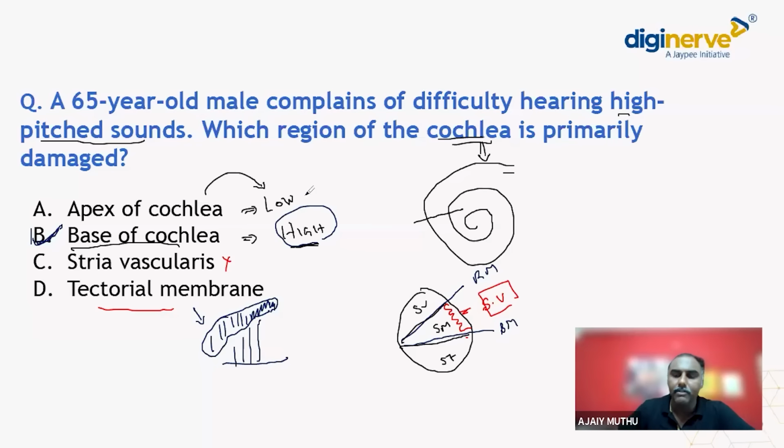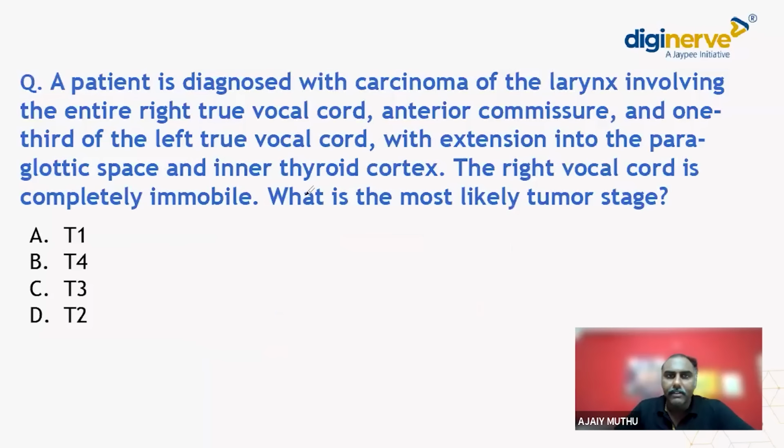Clear? Okay. So we'll move to the next MCQ. Now, question number 2. Again, this was also a repeated MCQ. Just they have changed the question and they have asked for the T staging. That's it. A patient is diagnosed with carcinoma of the larynx.